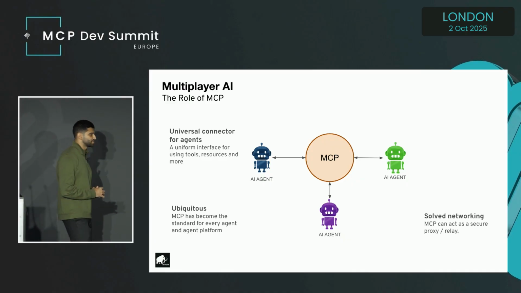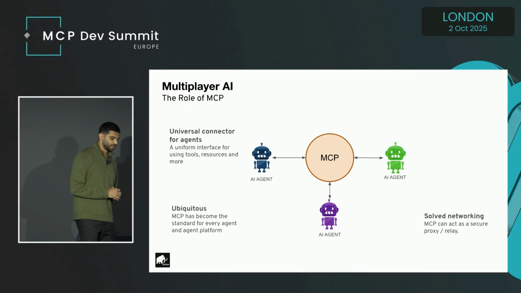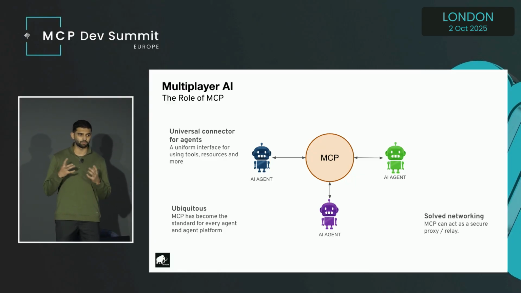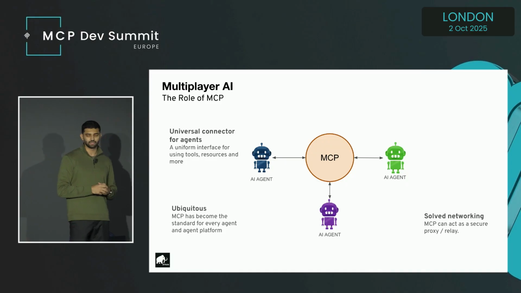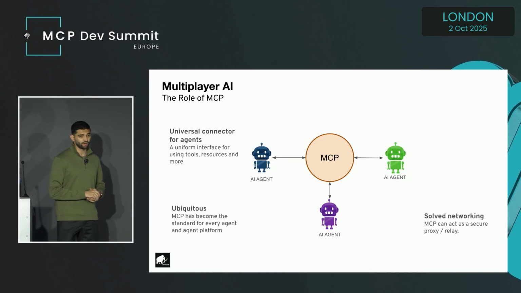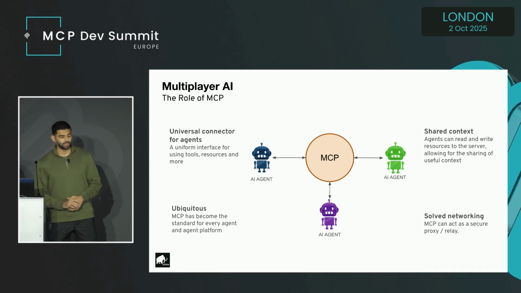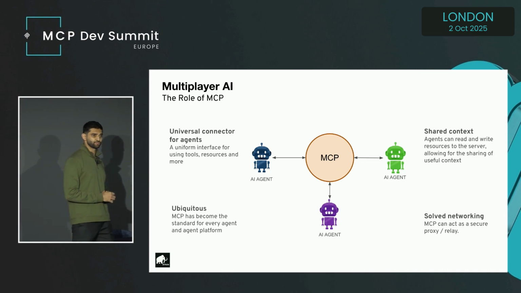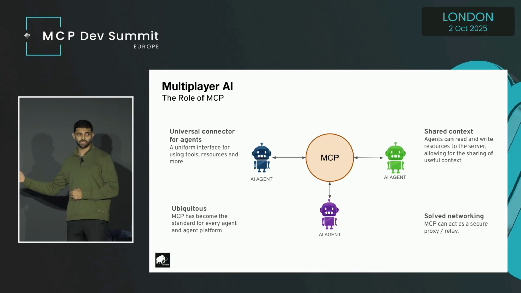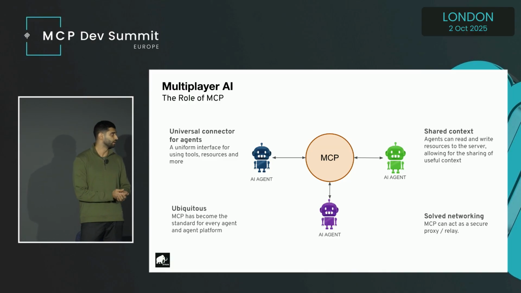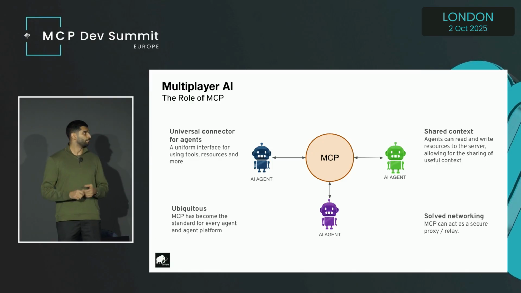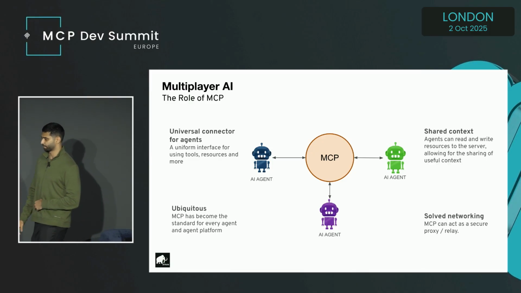Networking is quite challenging in multiplayer AI. If all the AI agents were connected as an endpoint, it would get very complex implementing so many agents. But MCP provides a way to communicate for all the agents. MCP also provides a way to give shared context. So going back to the previous example, where Andrew's agent might have the context to answer my Jira request, my agent can make use of it.